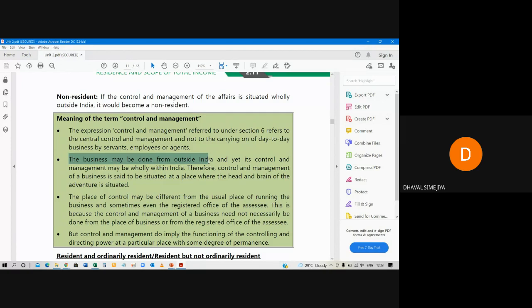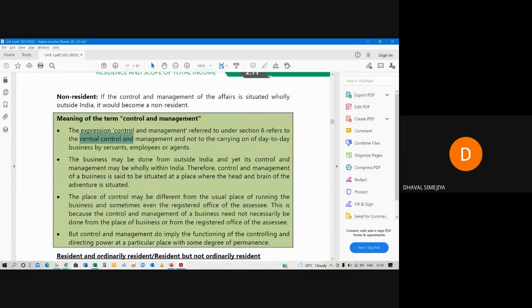If they are taking the decision from India, then it is resident. But if they are outside India, then it is not. Look, that's why it is written: the central control. Central control means core activity, who holds the main power. If central control and management is from India, then it is resident. Otherwise, it is non-resident. Done.